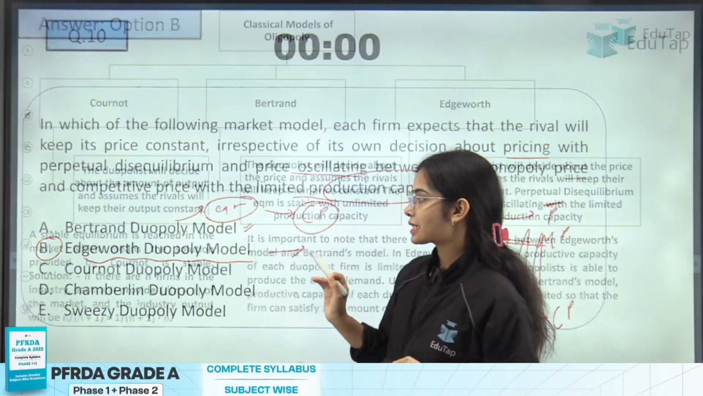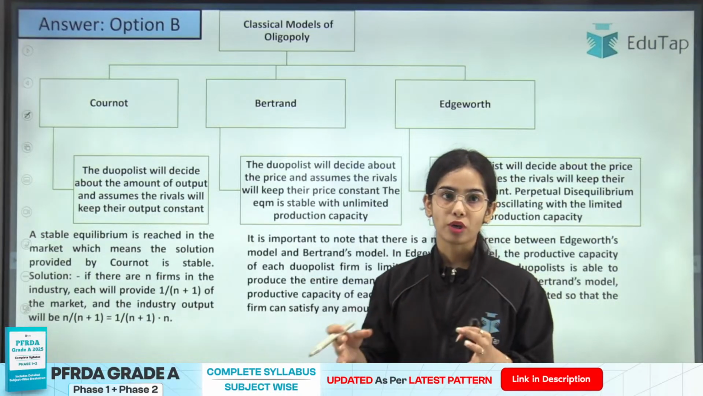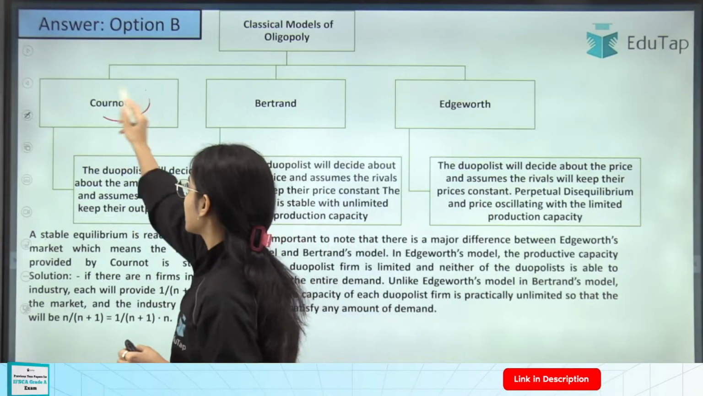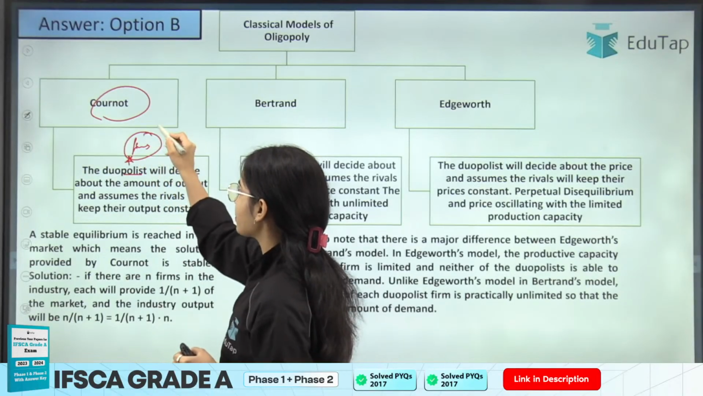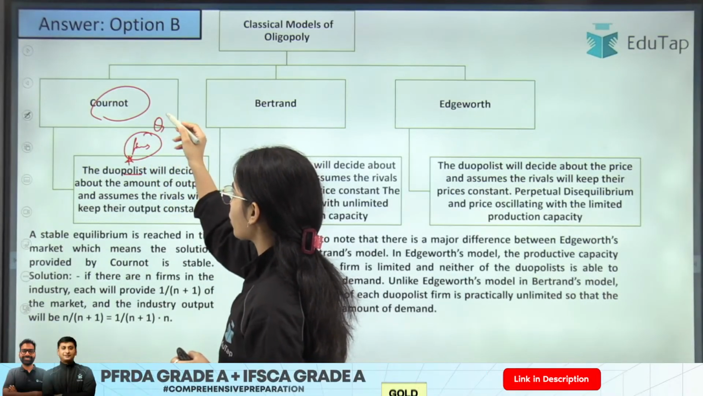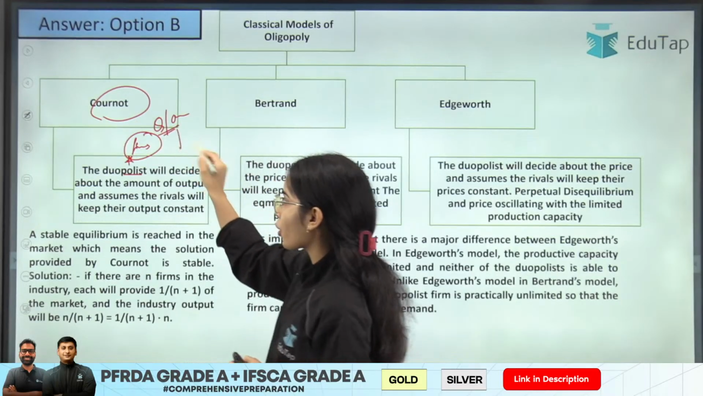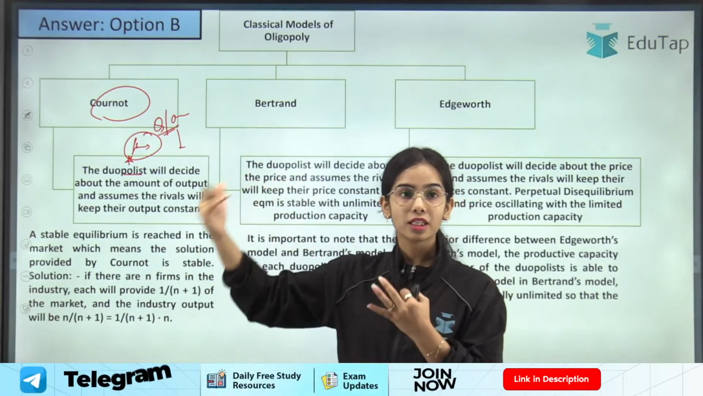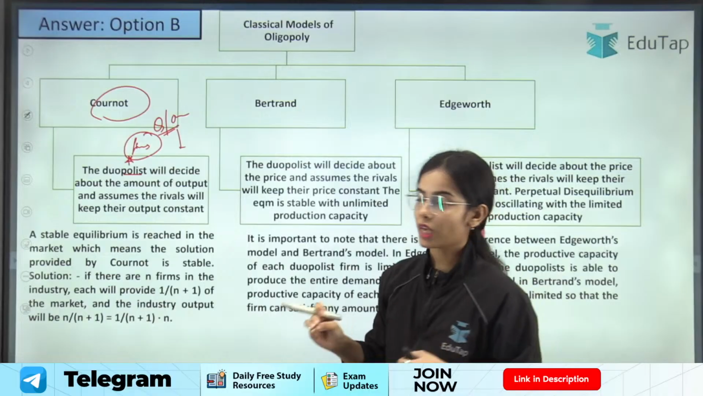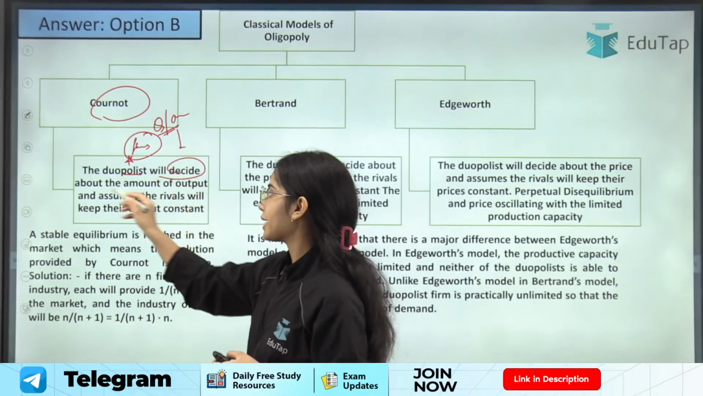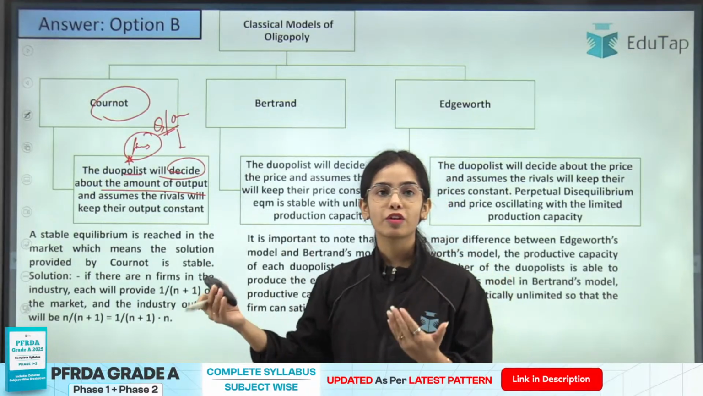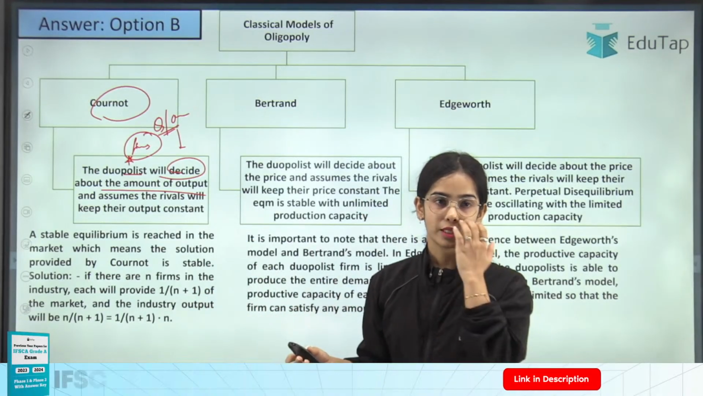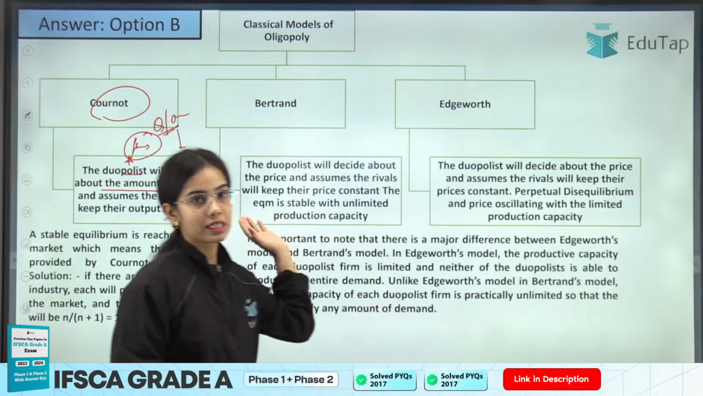Okay, so let's understand the basic idea of the different models. In the Cournot model, the duopolists or the firms decide their output, their quantity, on the expectation that the other firm is going to keep its output constant. The firm will decide the amount of output that it should be producing, expecting that the other firm will keep its output constant. Okay, this is Cournot's basic assumption.